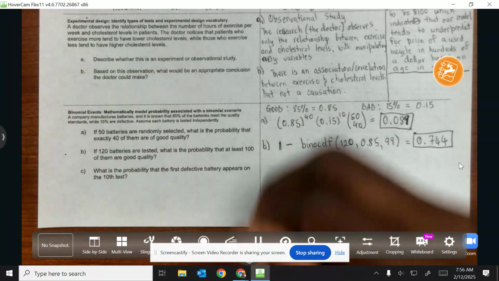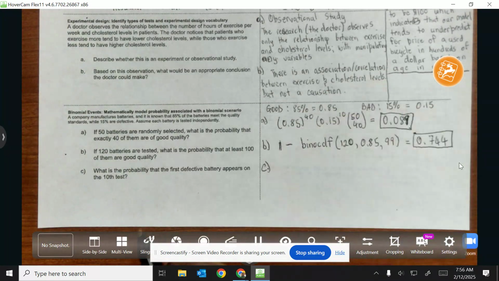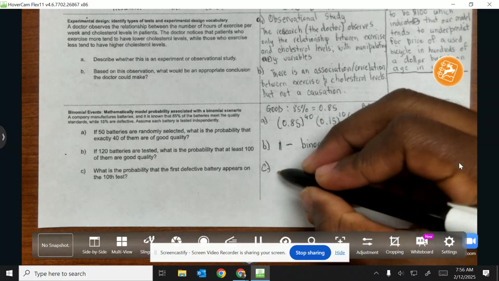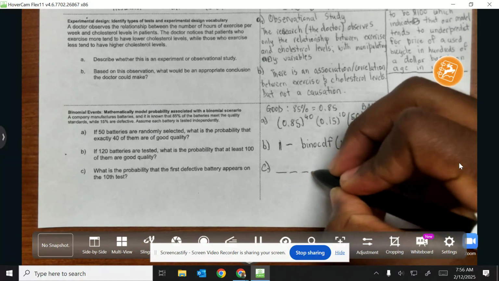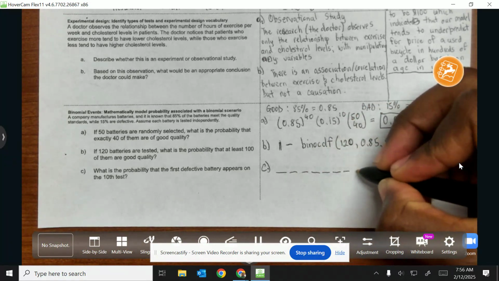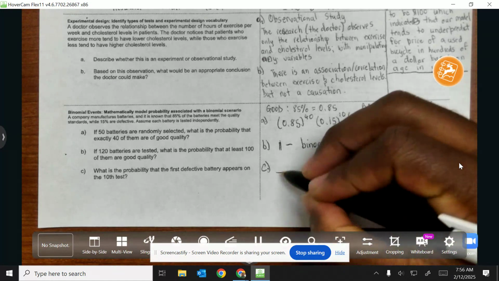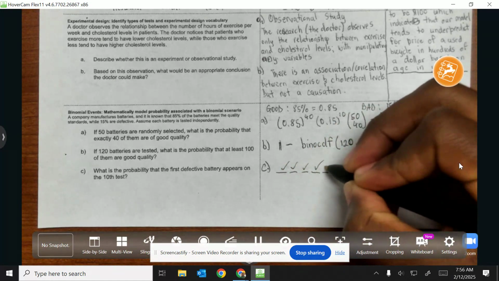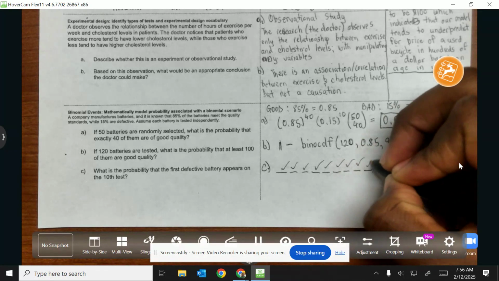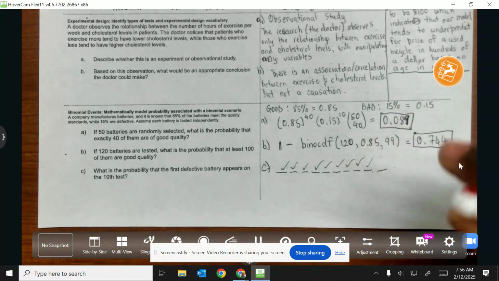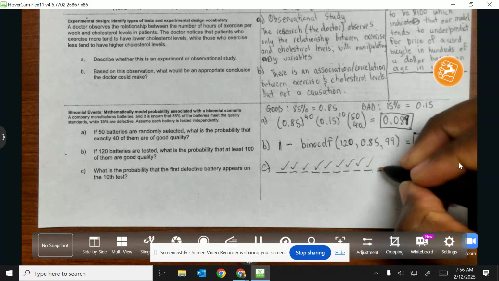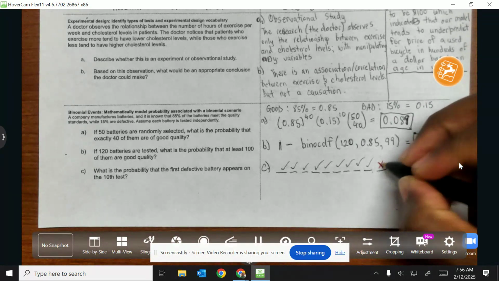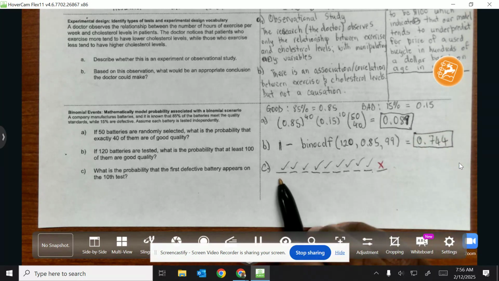Let's do the final question. It says, what's the probability that the first defective battery appears on the 10th test? In this case, the first, second, third, fourth, fifth, sixth, seventh, eighth, ninth were all good batteries, and the first time I see a defective battery is on the 10th. So I need the probability that all of these are good.